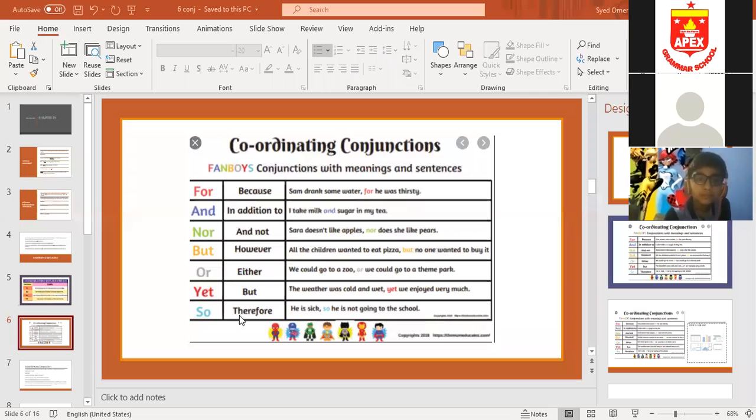So means therefore: it was raining, so I took an umbrella. I didn't work hard, so I couldn't attempt the paper well. Yet: the weather was cold and wet, yet we enjoyed very much.